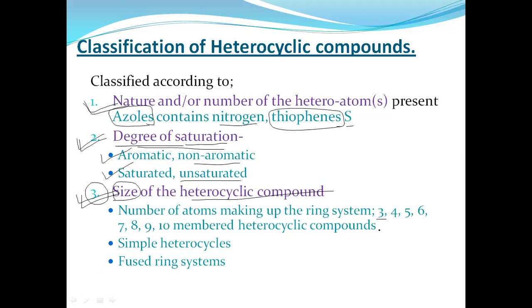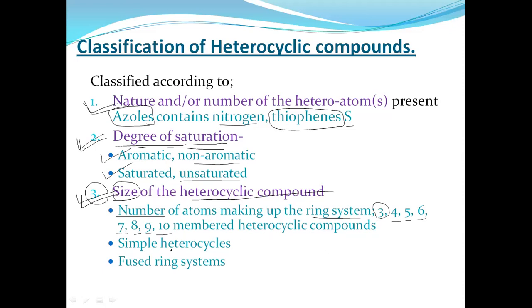Then there are three-membered, four-membered, five-membered, six-membered, seven-membered, 8-membered, 9-membered, 10-membered rings. Like that, we classify heterocyclic compounds on the basis of the number of atoms present in the ring, starting from three.